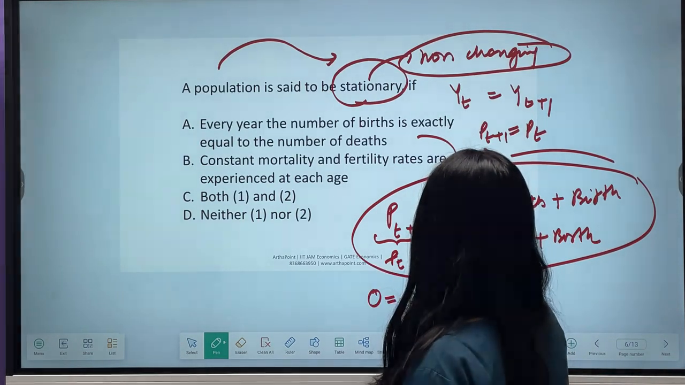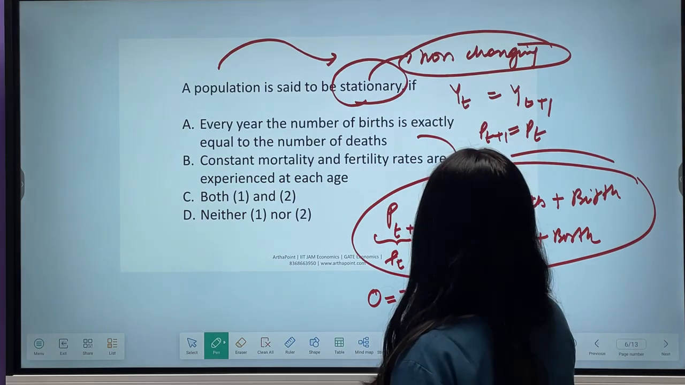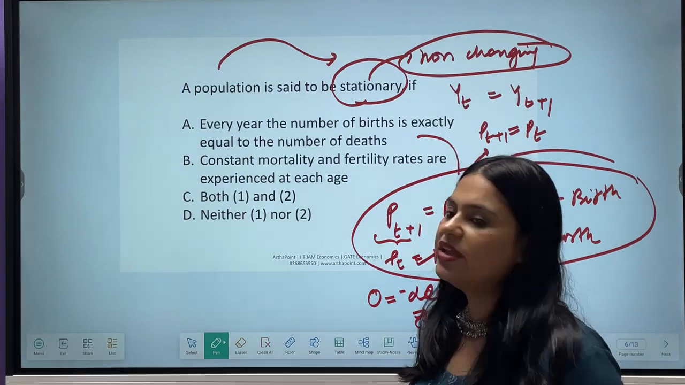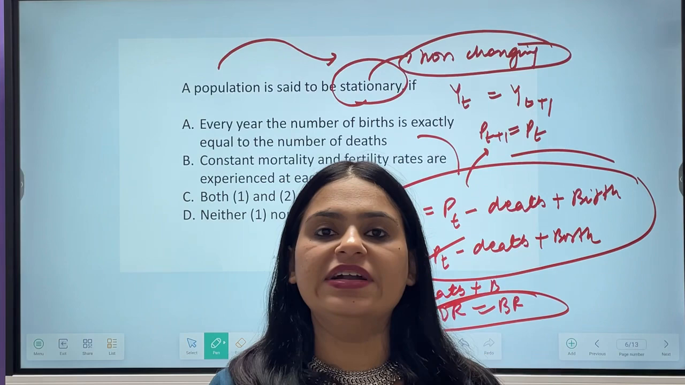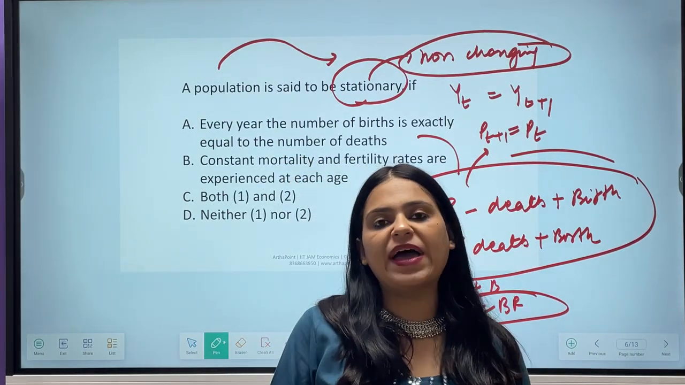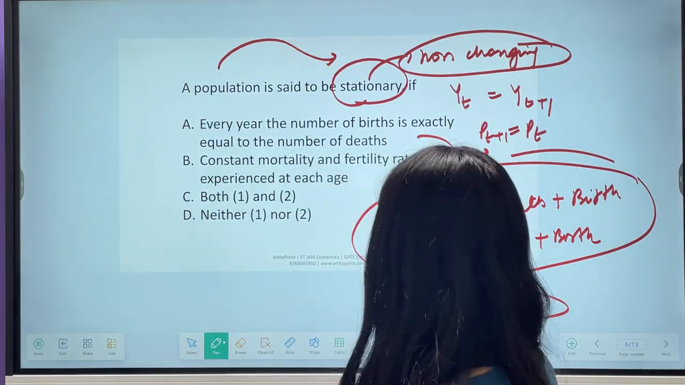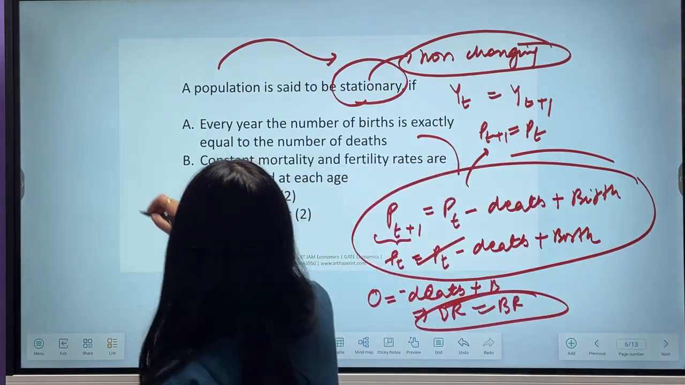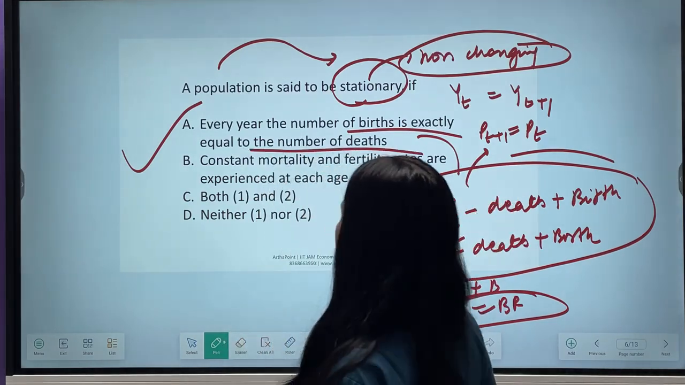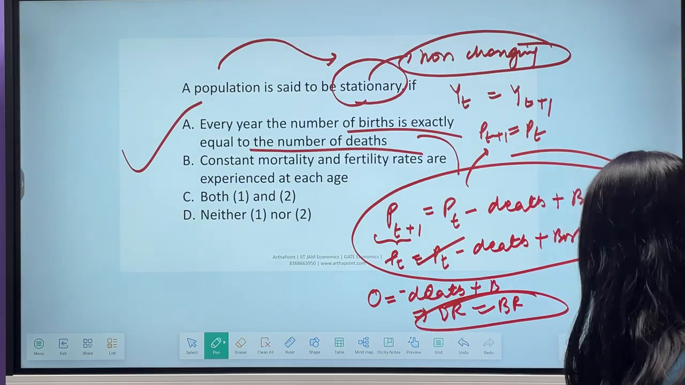So 0 is equal to minus death plus birth. It means death rate is equal to birth rate. So in any economy where death and birth rates are equal to each other, that is basically a stationary population. So according to that, the answer should be A. Every year the number of births is exactly equal to the number of deaths. Is that clear? Okay, come to the next question.